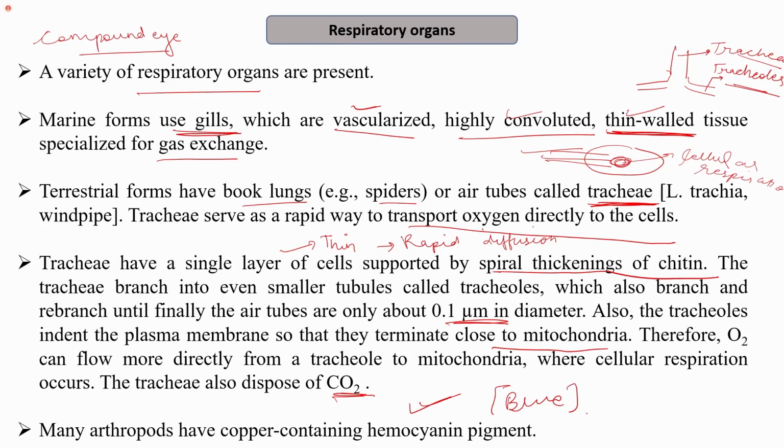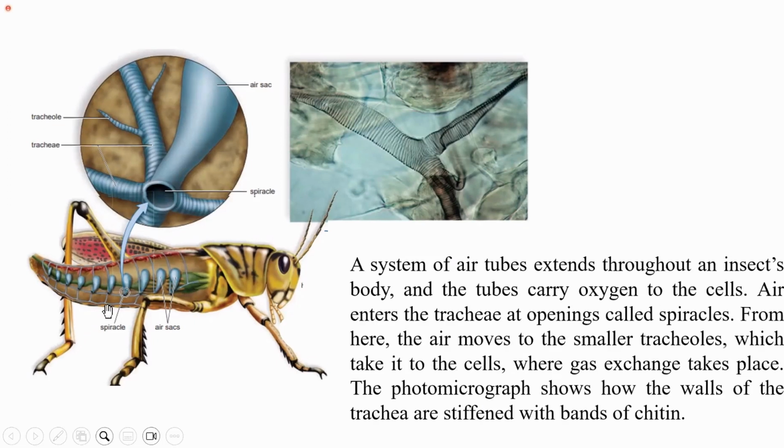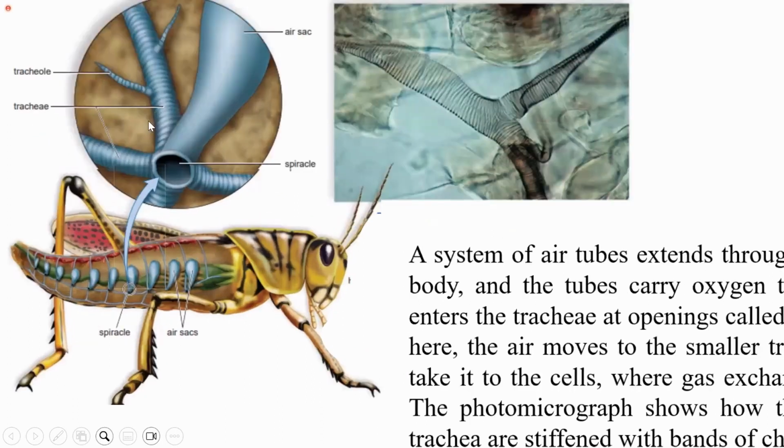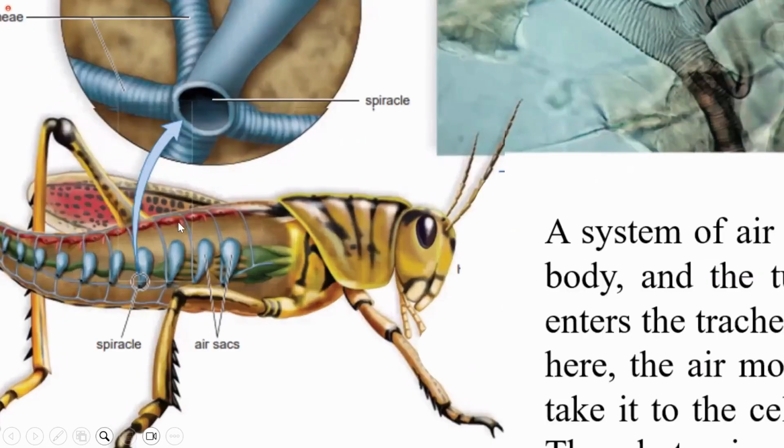So this is the structure of the trachea and the spiracles which are present. The trachea is a system of air tubes which extend through the body of the insect. You can see here the spiracles. If I zoom into this image, this will be a spiracle, which is the opening.